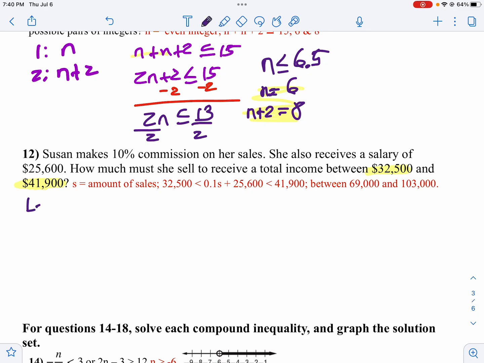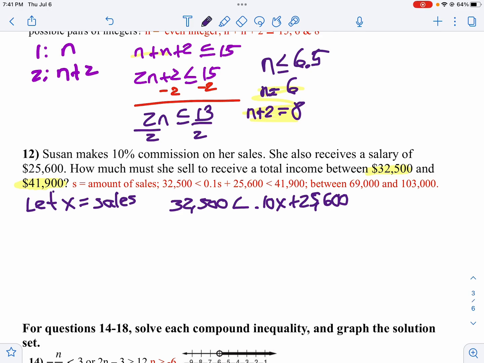So I'm going to let x be the sales. I'm going to start here with my lowest amount. So 32,500 is going to be less than, since she wants between, I want to make more than 32,500. Now I'll put in my commission. So we're going to say 0.10x, plus she makes 25,600 in salary no matter what. And then that will be less than 41,900.